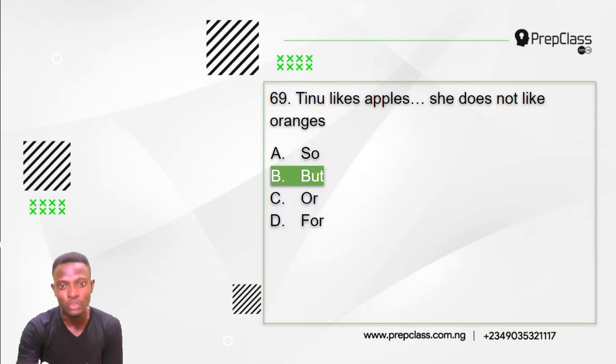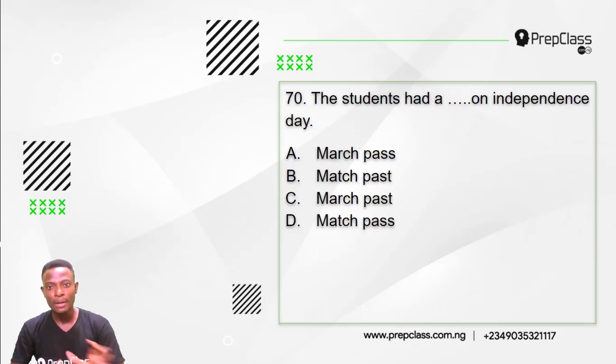Alright, moving on, question 70. Remember, we have to select the option that best completes the gap in this sentence. Question 70 reads, the students had a dash on Independence Day.